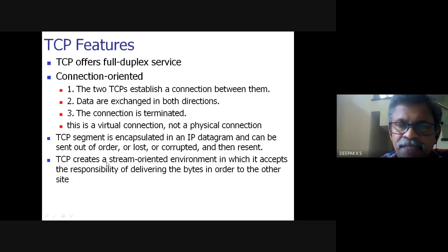So TCP creates a stream-oriented environment in which it accepts the responsibility of delivering the bytes in order to the other side. Whatever flaws are there in the network, in the IP, are corrected by using error control and flow control, and in-order delivery is ensured by TCP. Whereas UDP doesn't do this. And this connection is not a physical connection.